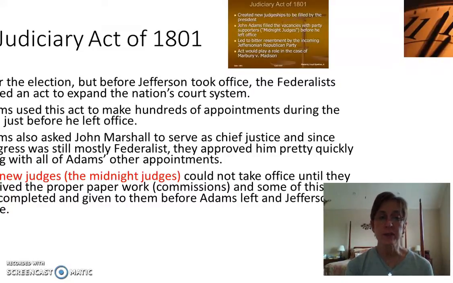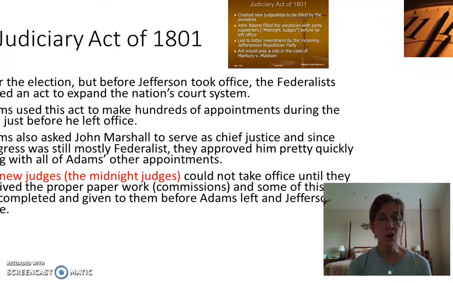All right, so the Judiciary Act of 1801 is important. After the election, but before Jefferson takes office, the Federalists passed an act to expand the nation's court system. Now remember, the Federalists are not Jefferson's party, but they want to expand the court system. Adams uses this act to make hundreds of appointments during the last hours just before he left office. And these appointments are called the midnight judges, not because he actually made them at midnight, but because it was very close to the end of his presidency. And so they call this bunch of appointments that Adams made, the midnight judges.